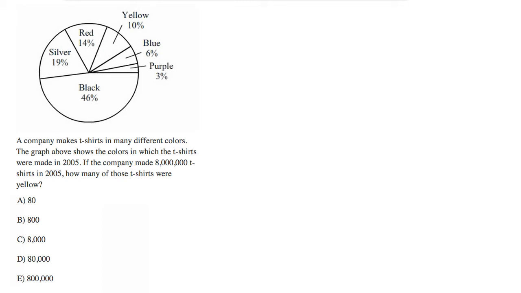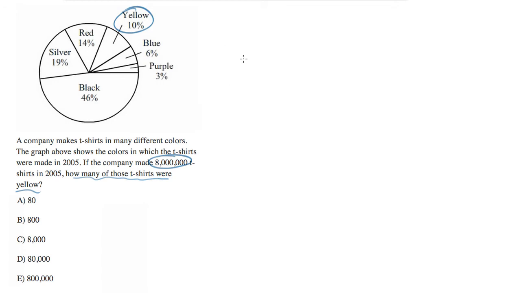This is the real Tom Rose, and we're doing a question here that involves translating prose into an equation. It's not just any prose, it's prose with percentages involved. Now, we know that we made 8 million shirts, and we know that 10% were yellow. So the trick here is coming up with a way to represent this as an equation. We want to know how many of the shirts were yellow.